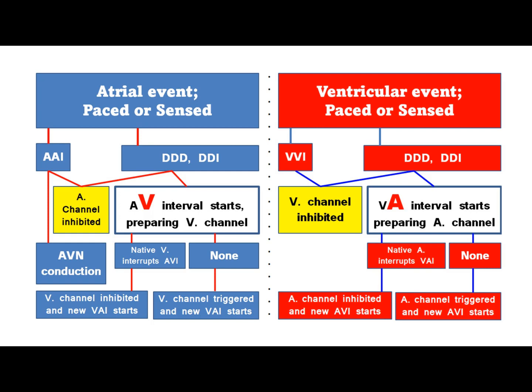Following a ventricular event, paced or sensed. In VVI pacemakers, the ventricular channel is inhibited, and a new VV interval starts. In a dual-chamber pacemaker, the ventricular channel is also inhibited, and the time clock starts a new VA interval, during which, if a native atrial activity is sensed, atrial channel is inhibited, VA interval is interrupted, and an AV interval starts. On the other hand, if no native atrial activity is sensed during the VA interval, atrial pacing is delivered, and an AV interval also starts.